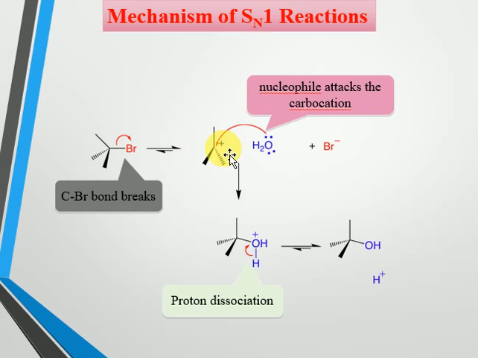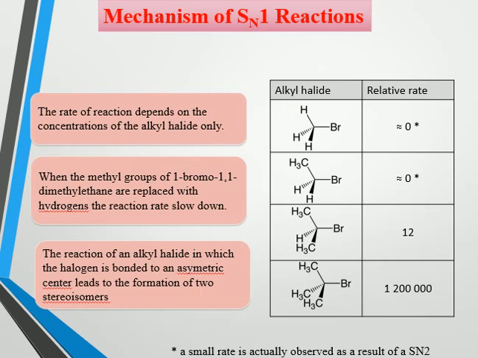In the second step, the nucleophile of the reagent will attack the tertiary butyl carbonium ion, and after proton dissociation we will get our product, that is tertiary butanol. So in this mechanism we have two steps. The first step is the ionization, where bromine will leave, and in the second step, the nucleophile of the reagent attacks the carbonium ion. So this reaction mechanism will take place in two steps.